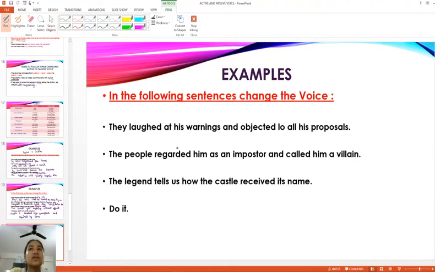Next sentence, change the word. They laughed at his warnings and objected to all his proposals.